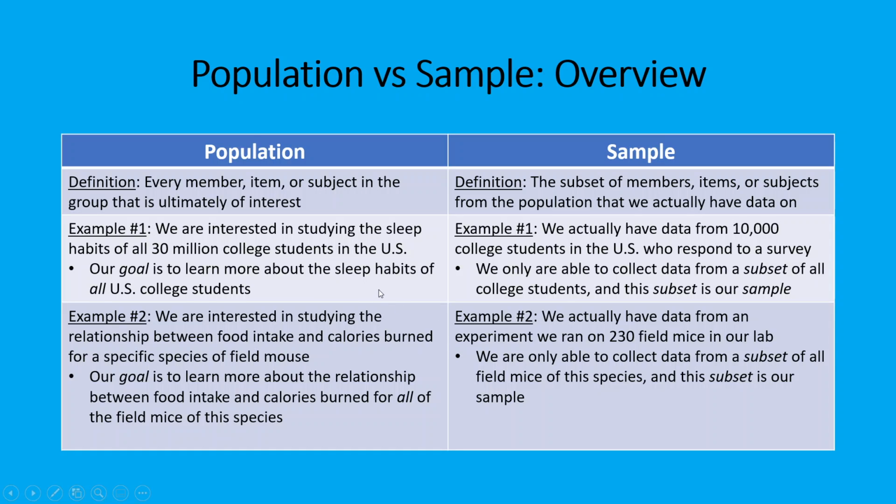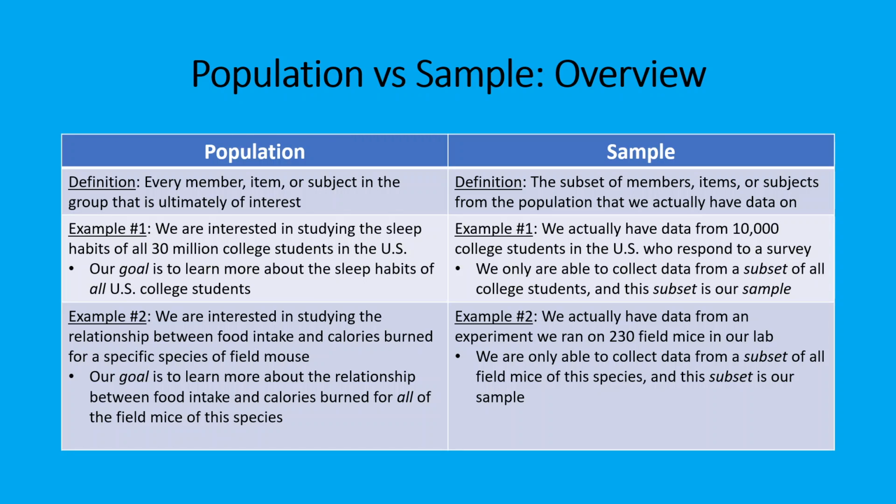These examples both include a population where we're interested in all college students in the US or all field mice of the species, but it can be something a lot simpler too. Our population could be something like all the faculty at one specific university, right? If we're interested in doing a study on the salary data for faculty at UNC Chapel Hill, and we're only interested in UNC Chapel Hill, then our population of interest is just the faculty at UNC Chapel Hill. A lot of people get tripped up by that and they think, well, no, that would be our sample. No, that's not the case.